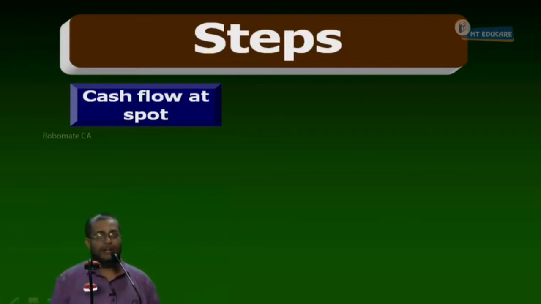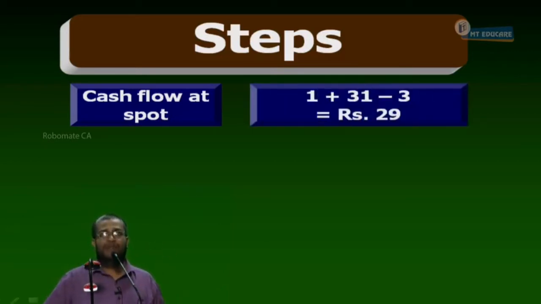Next, cash flow at spot. Write down one by one. I'll dictate it, because last time you found it difficult to put arrow marks and write. Share purchase price is equal to what amount? 31. Share purchase price is equal to 31. Next, put premium paid is equal to how many rupees? 1. Put premium paid is equal to 1.